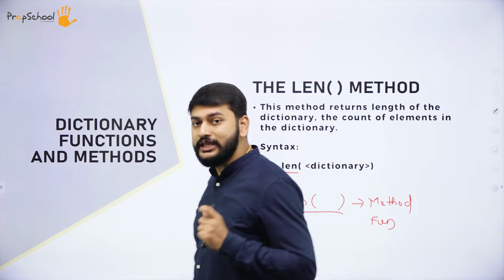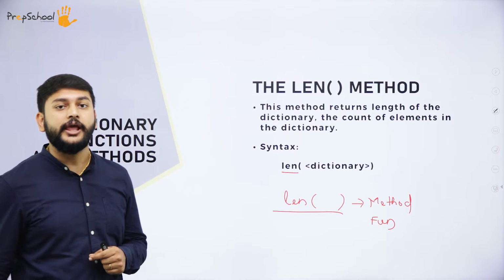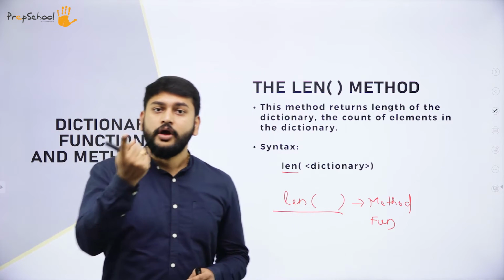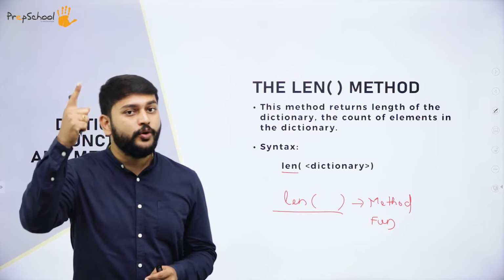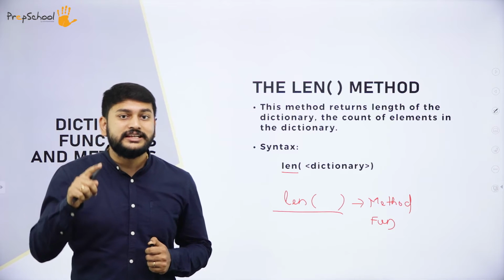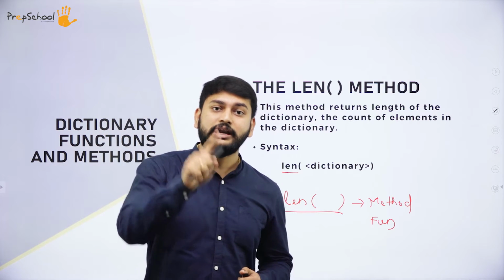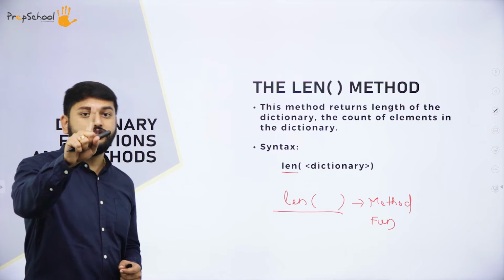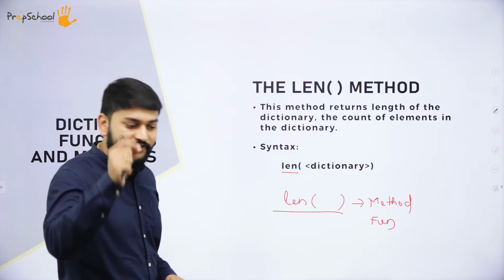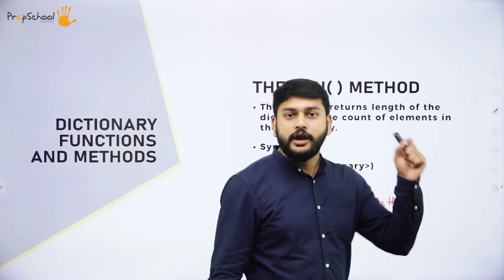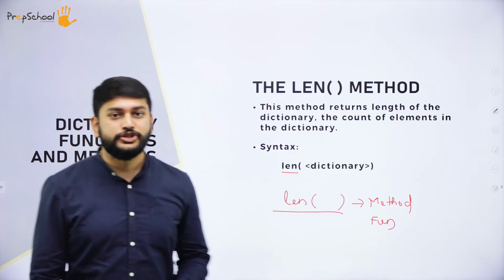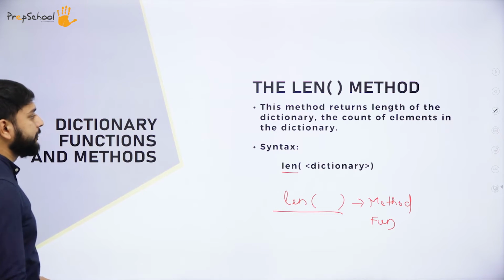You need to understand one more thing right now. Sir, how do we calculate the length inside this dictionary? For example, we have a pair of key and value. Will it count key as one value and value as one value? Suppose I have 3 pairs, will it give me the answer as 6? No, my dear students, it will take one pair as one count. That is what you need to remember here. Length is a function which will give me the number of pairs of key and value that I have inside the dictionary.